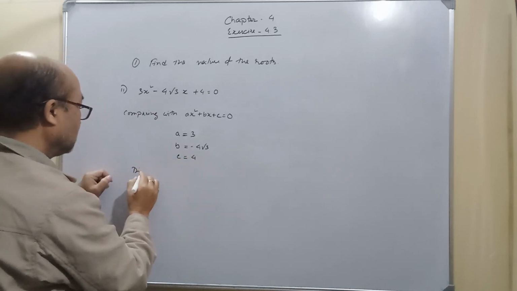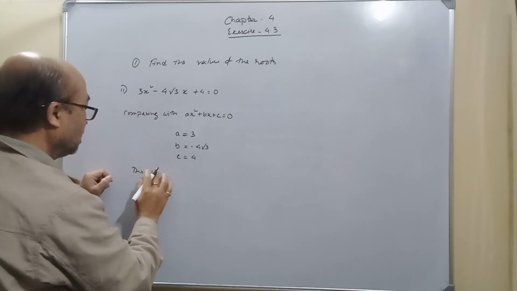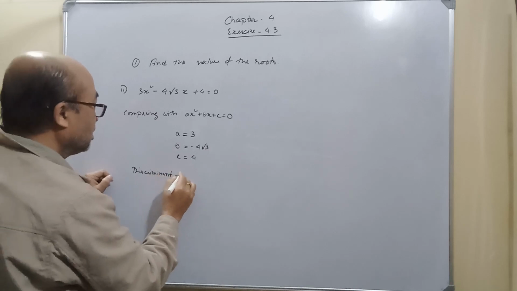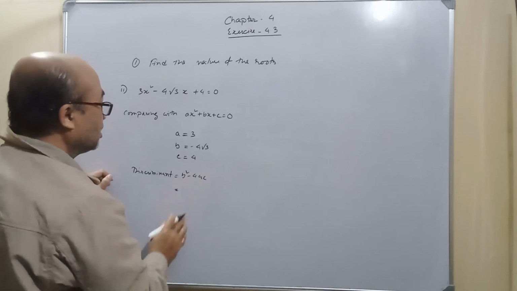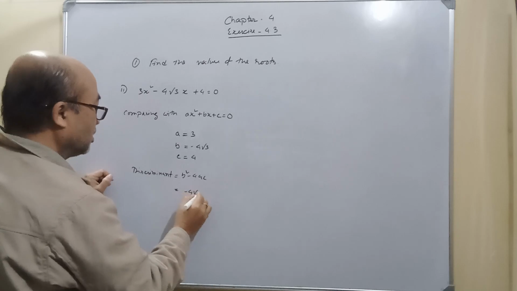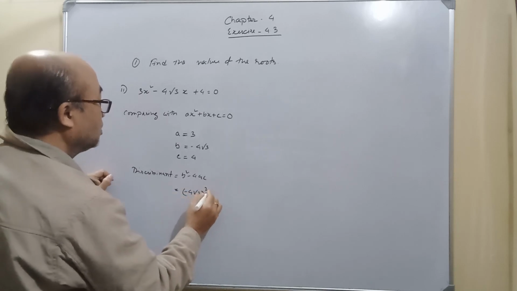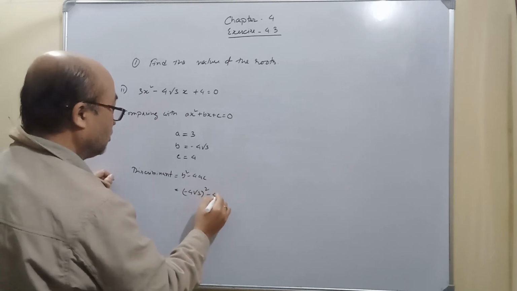Now the discriminant, b square minus 4ac. So b square is minus 4 square root over 3 whole square, minus 4.